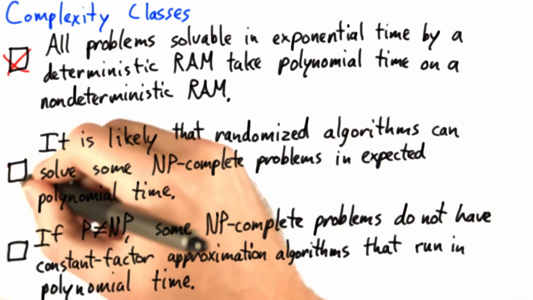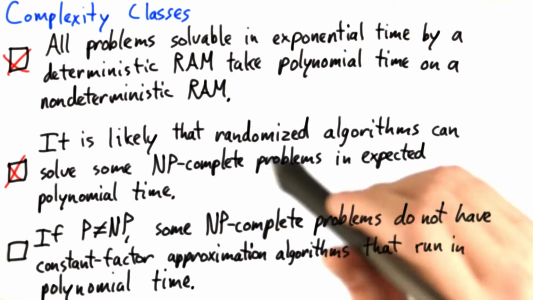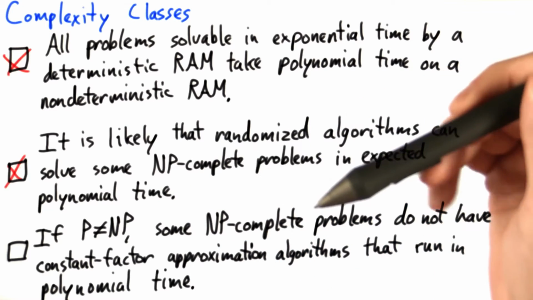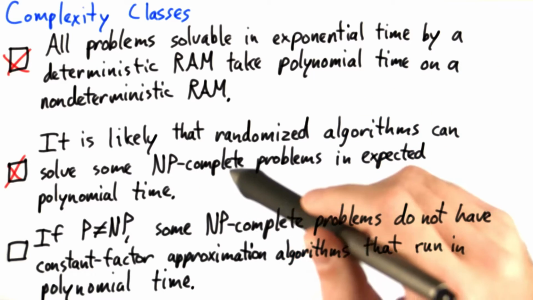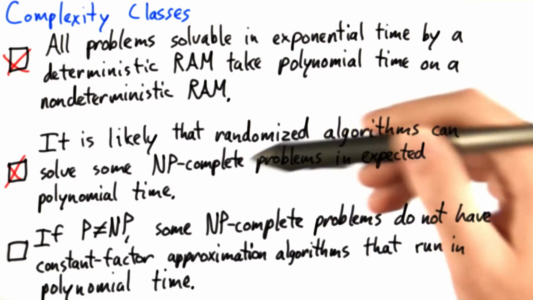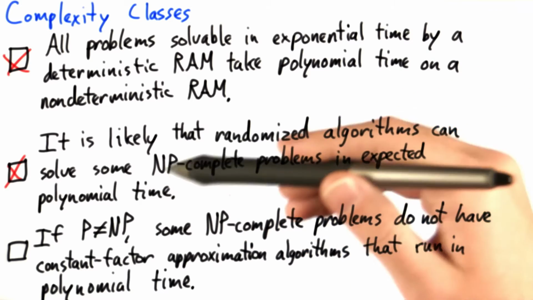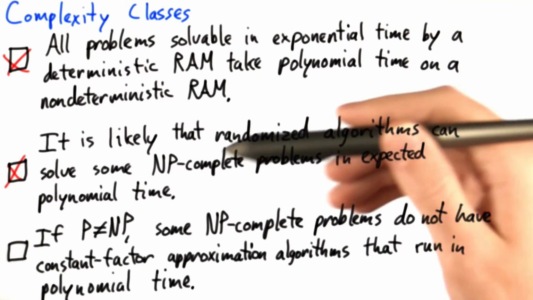The second statement is also false, because if randomized algorithms could solve some NP-complete problems, let's say vertex cover, in expected polynomial time, well, by the definition of NP-completeness, then we could reduce any other NP-complete problem to vertex cover and then solve that in expected polynomial time. And there's no evidence that this is actually the case.